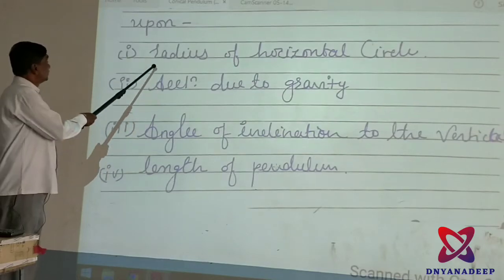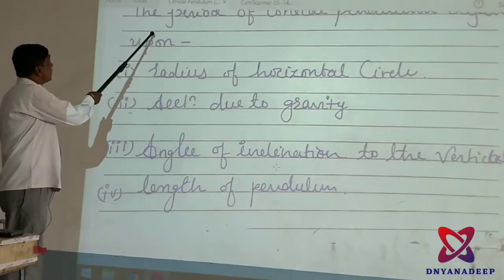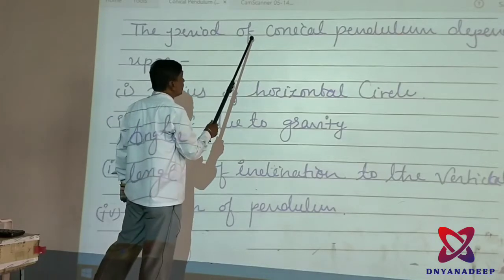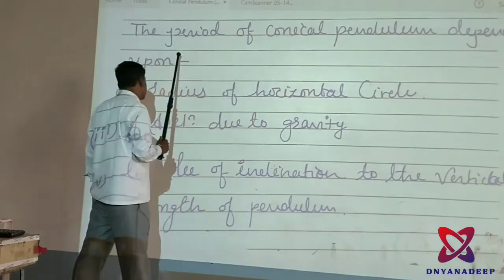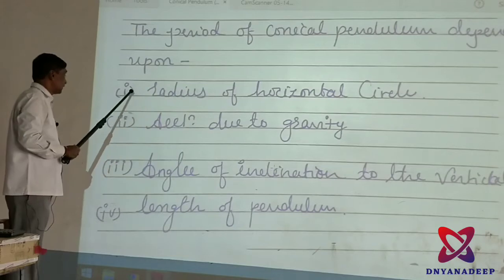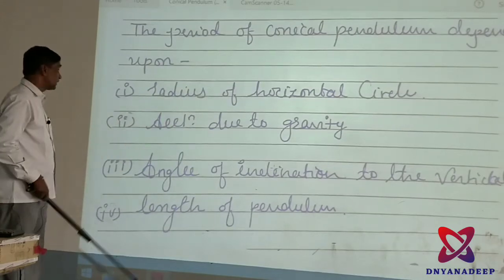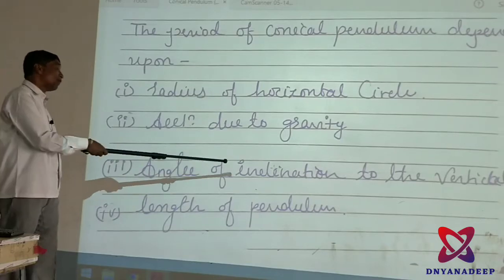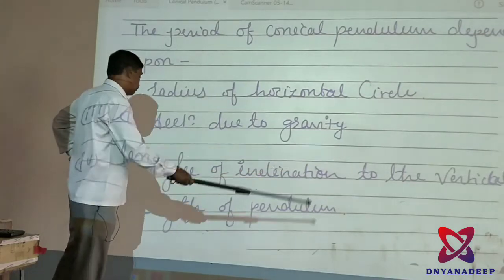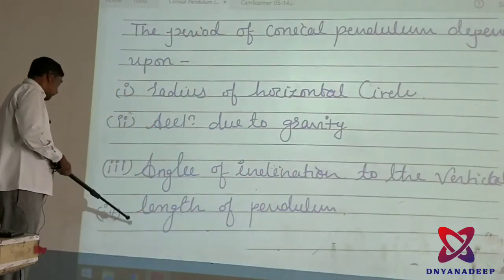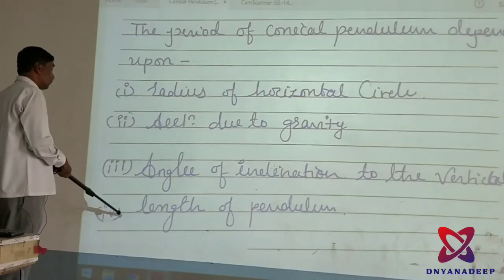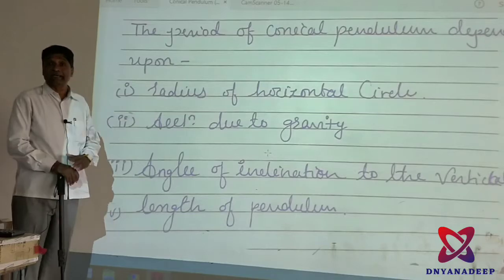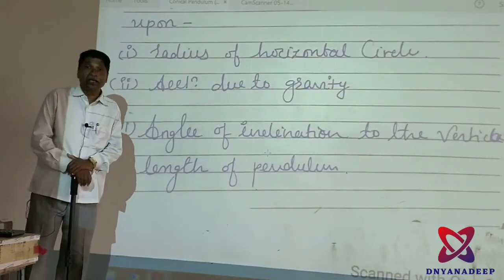Now, the time period or periodic time of a conical pendulum depends upon, I will repeat this again: first, the radius of the horizontal circle; second, the acceleration due to gravity; third, the angle of inclination to the vertical plane; and fourth, the length of the pendulum. And here we finish our important article, the conical pendulum.